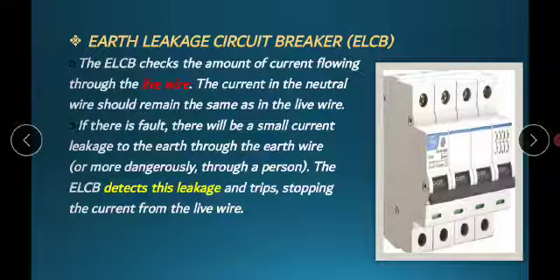Next we have ELCB, earth leakage circuit breaker. The ELCB checks the amount of current and also detects the leakage of current. Basically, the current in the neutral wire should remain the same as in the live wire. But if there is some fault, then there will be a small current leakage to the earth through the earth wire. So in this way, the ELCB trips and thus stops the current flow from the live wire. Here you can also see the picture of an ELCB.